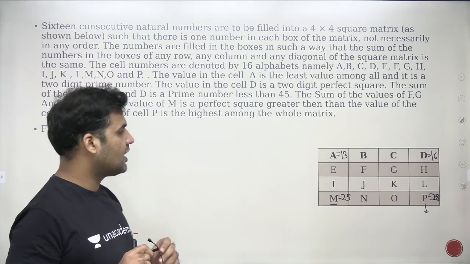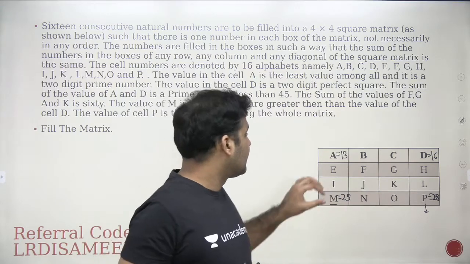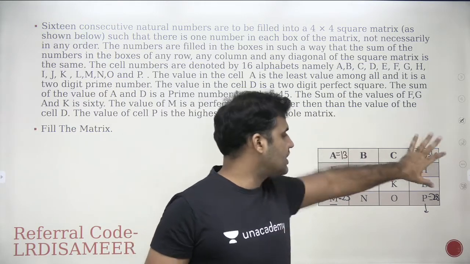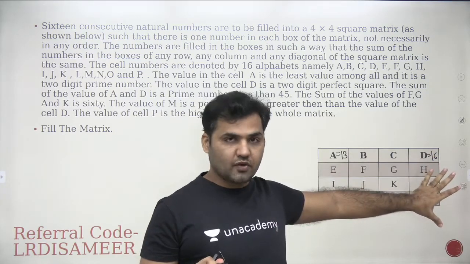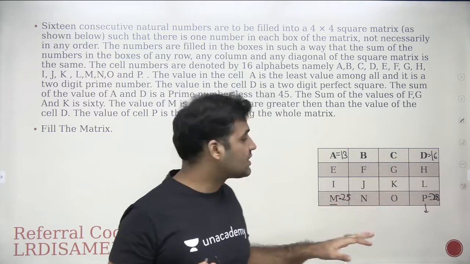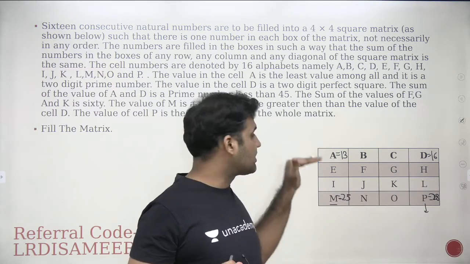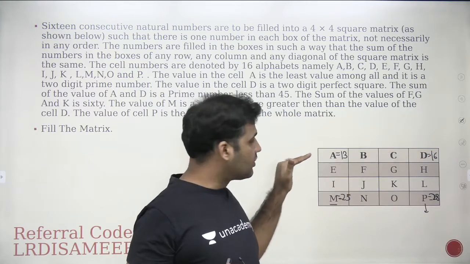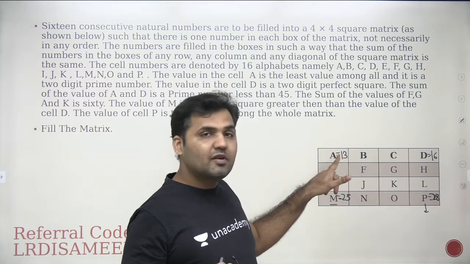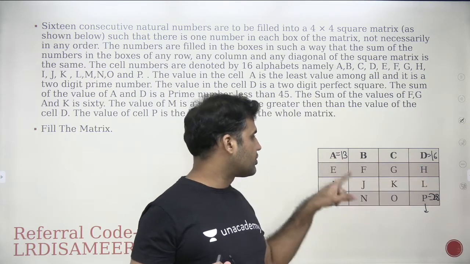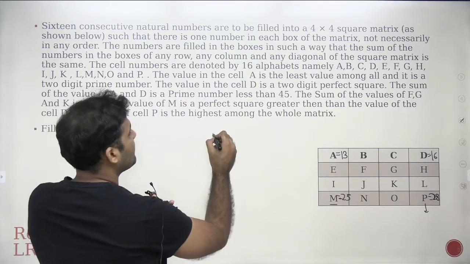Now you can apply the concept of the magic square. Once you know the 16 numbers that are being used here, you can find the total sum of the complete matrix, and that total sum can be divided equally among all the rows and columns, because the summation of the values of all the rows and columns is the same. So now find out the summation of all these 16 numbers starting from 13 and ending at 28. Here you need to apply the concept of arithmetic progression.